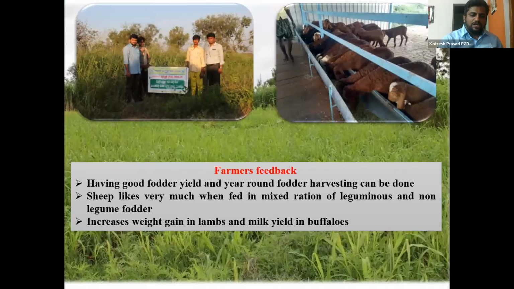Having good fodder yield and year-round fodder harvesting can be done using all these fodders. Sheep like it very much when fed a mixed ration of leguminous and non-leguminous fodder compared to a single crop. It increases weight gain in lambs and also milk yield in the case of buffaloes.